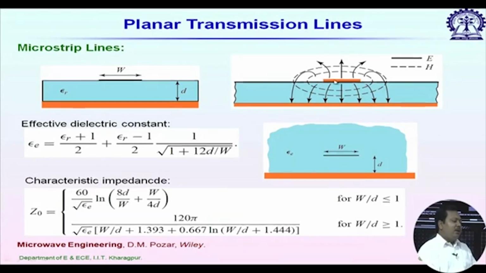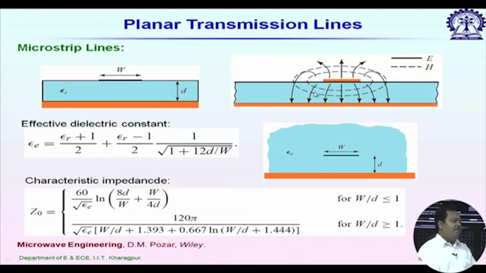Most of the electromagnetic energy is confined inside the dielectric, and below this strip we have some fringing fields in air. So, this is a semi open structure. Keep in mind that we can't place any other structure like a packaging wall near the central strip. When you have any other metallic structure, you have to maintain some separation between that structure and the central strip, otherwise there will be power coupling and it will change the characteristics of the microstrip line.